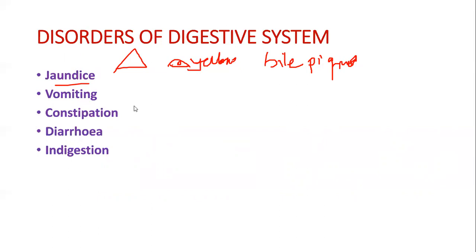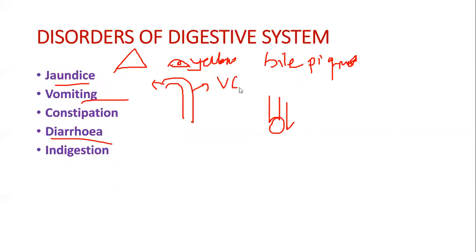And then vomiting happens when you throw up through the mouth. When you have uncontrolled or more bowel movement, that is called diarrhea. Vomiting is a reflex action which is controlled by a vomit center in the medulla of the brain.